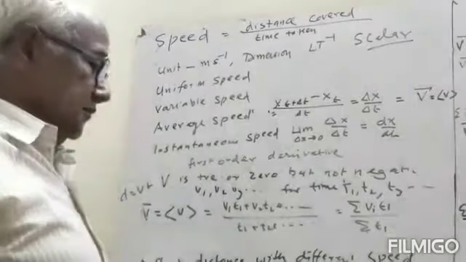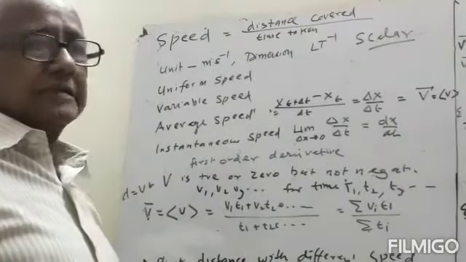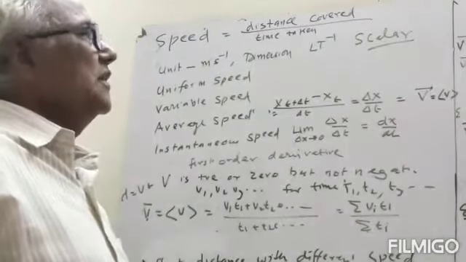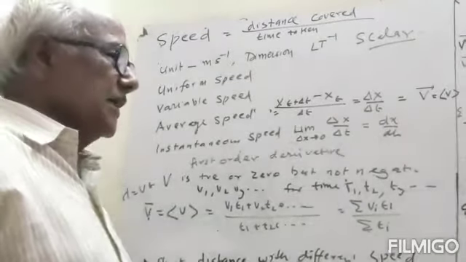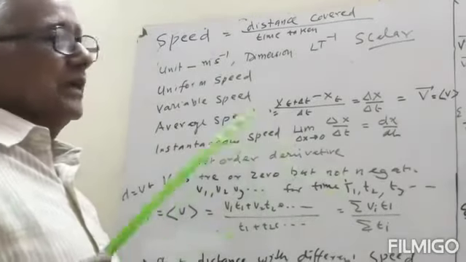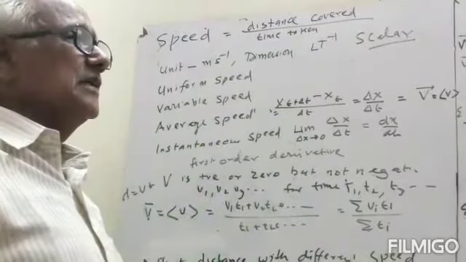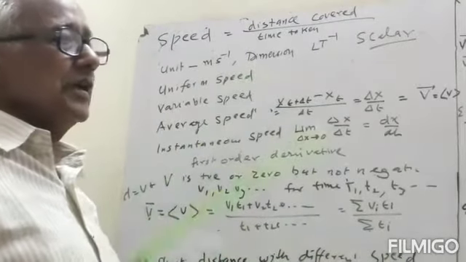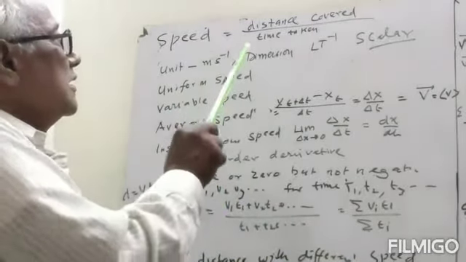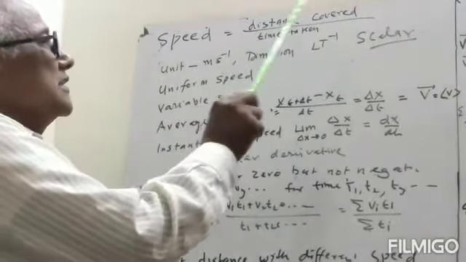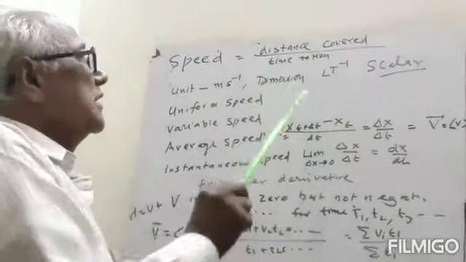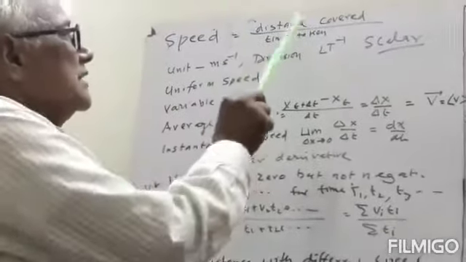Speed is a ratio of distance traveled and time taken, or we can say it is distance traveled in unit time. So the distance we cover in a unit time, within one second, we will call speed. So speed will be equal to the distance covered divided by the time taken for it, so the ratio is distance by time.